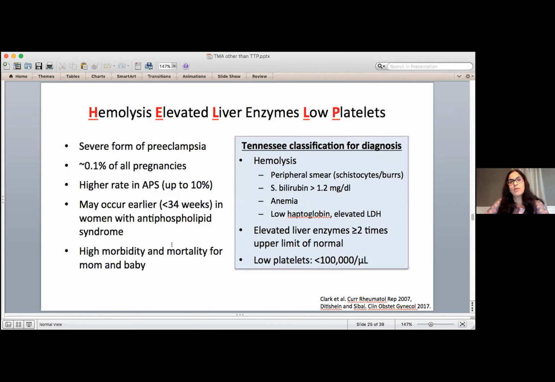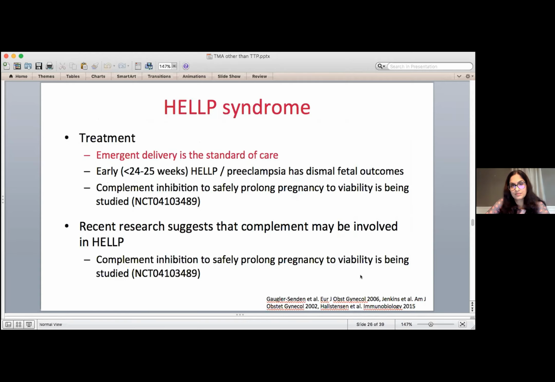Usually, HELP syndrome occurs right at the end of pregnancy. Now, I've put the diagnostic criteria here just to highlight how similar they are to other TMAs. There is hemolysis, like every other TMA. Now, the liver tends to be more affected, so liver enzymes go up and platelets are low. The treatment is delivery urgently or emergently.